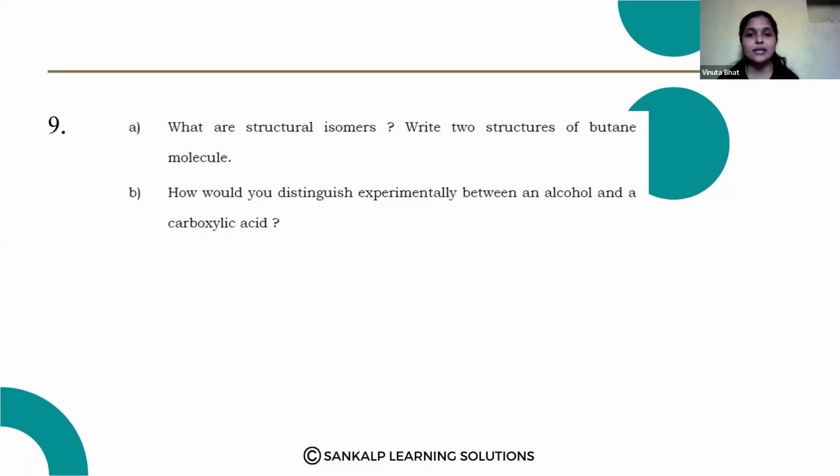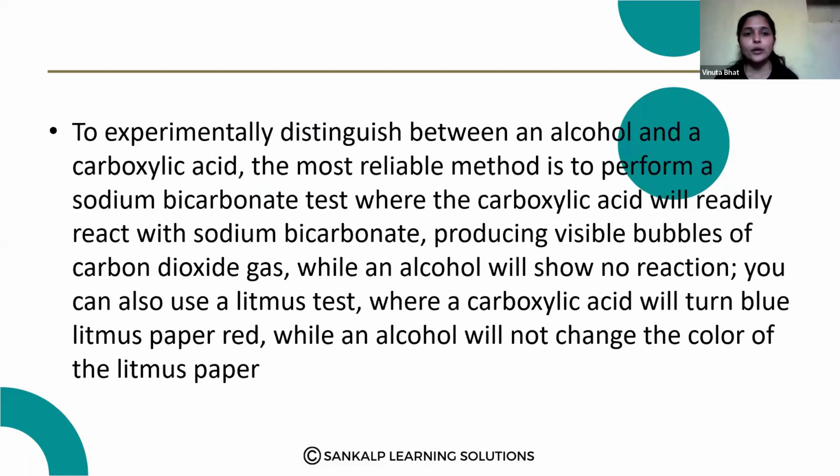How would you distinguish experimentally between an alcohol and a carboxylic acid? Here, to experimentally distinguish between the alcohol and the carboxylic acid, the most reliable method is to perform a sodium bicarbonate test, where the carboxylic acid will readily react with sodium bicarbonate, producing visible bubbles of carbon dioxide gas, while an alcohol will show no reaction.